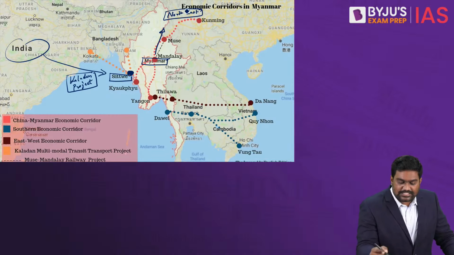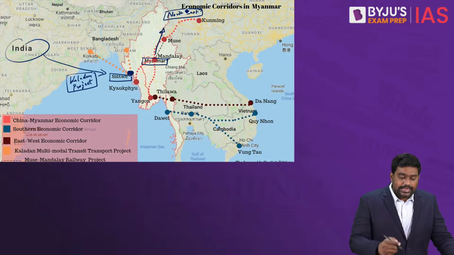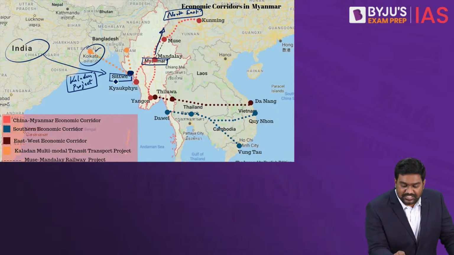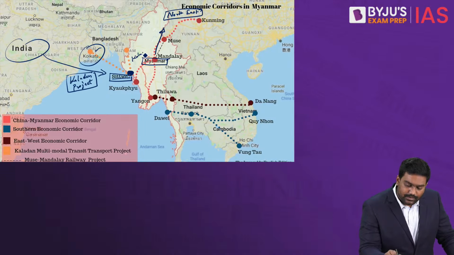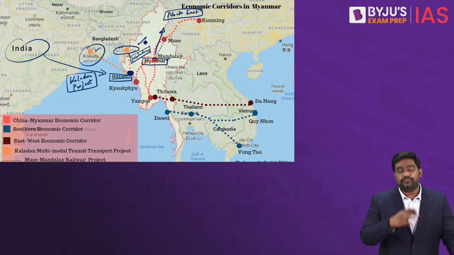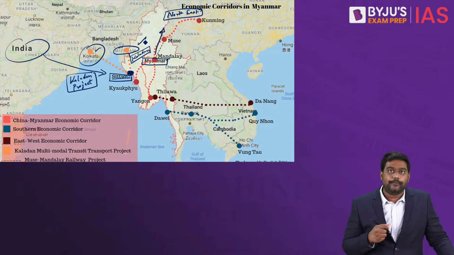Is that clear? As part of the Kaladan project, India has created a maritime link between Kolkata port and Sittwe port. India has developed the strategic Sittwe port. And through the Kaladan river in Myanmar, we have created inland navigation to transport goods into Myanmar and Mizoram so that we can create an alternate route to northeast of India.